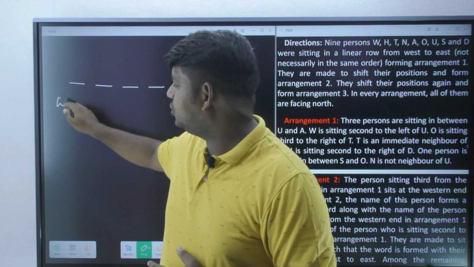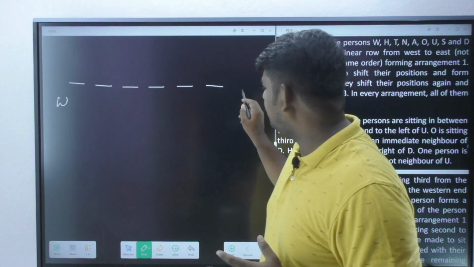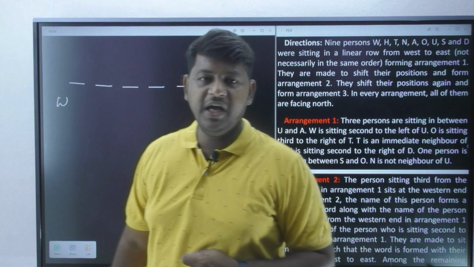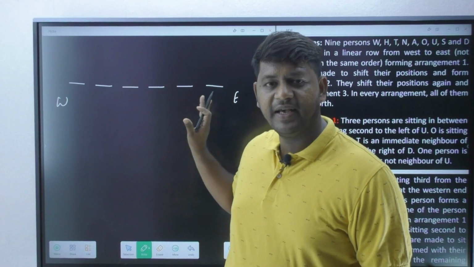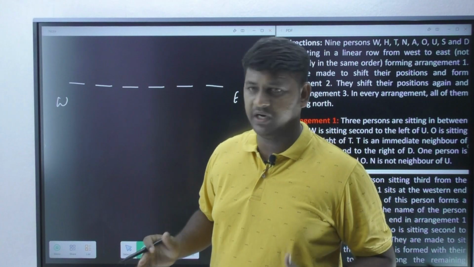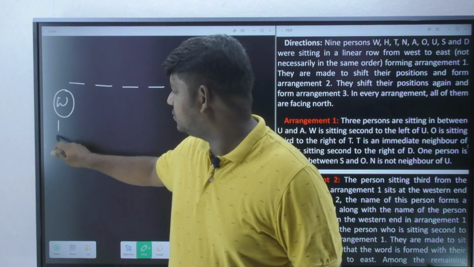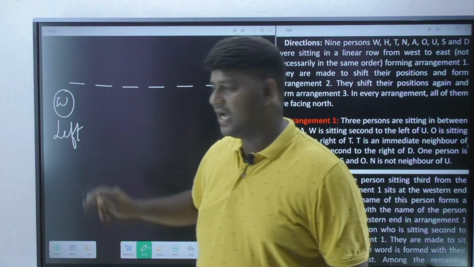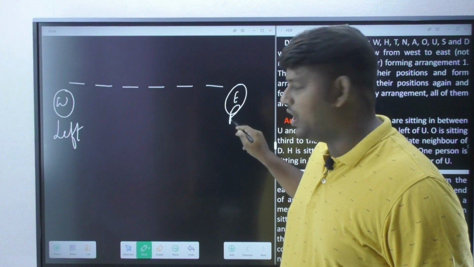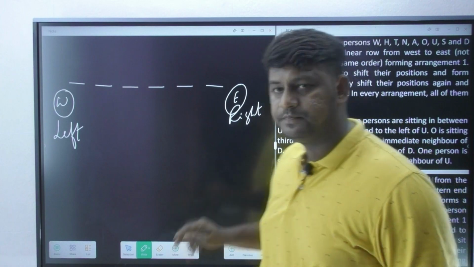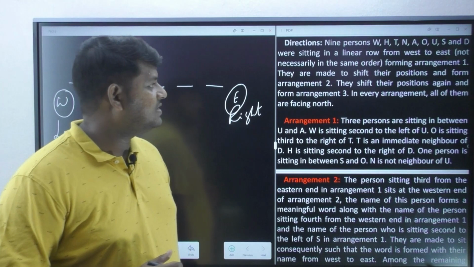Your left hand can be assumed as the west direction, and your right hand is going to be assumed as the east direction. I know there are 9 persons; I am just showing you an example of how to understand the question. The west end is also known as your left side, and the east end can also be assumed as your right side, or right end. Now what is it saying?